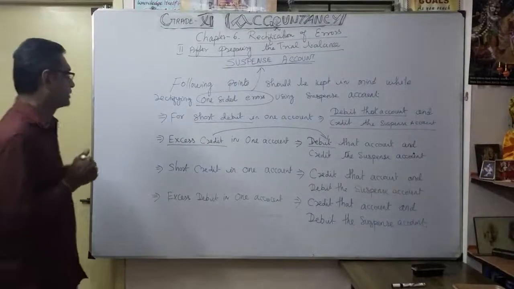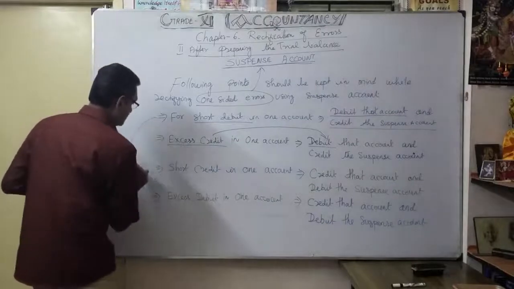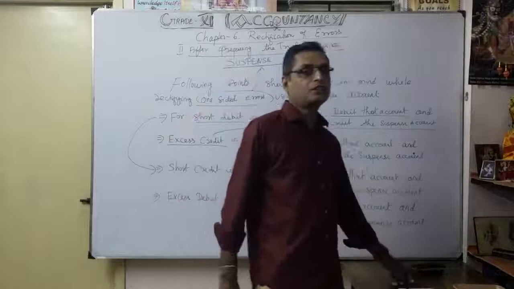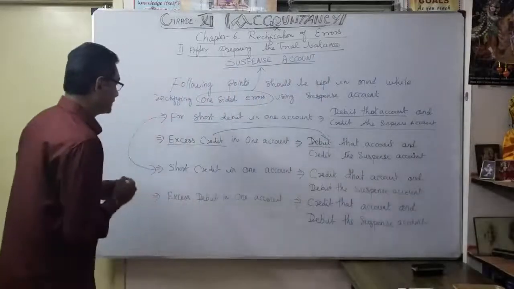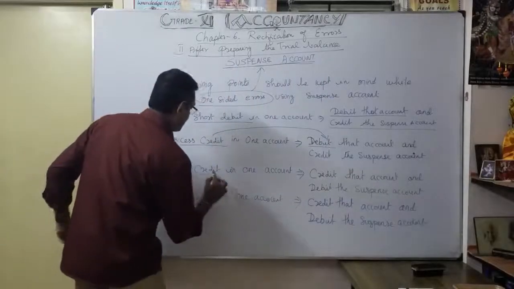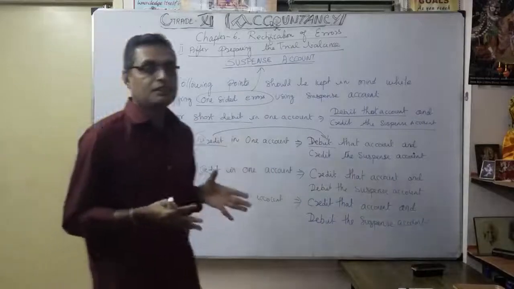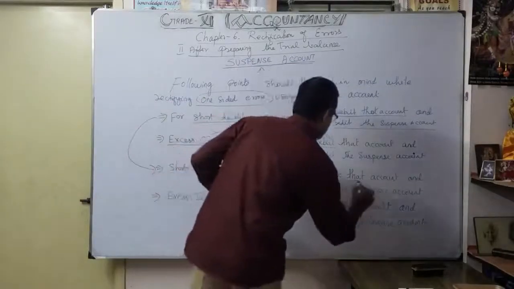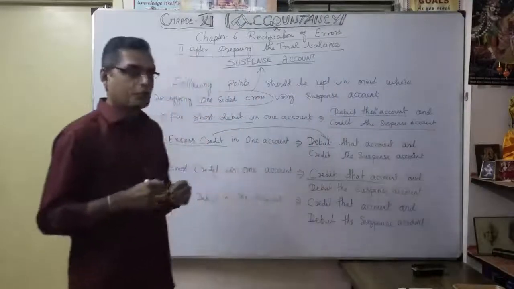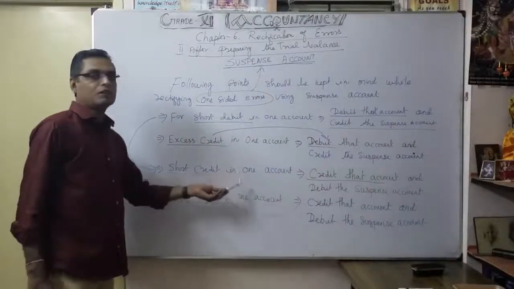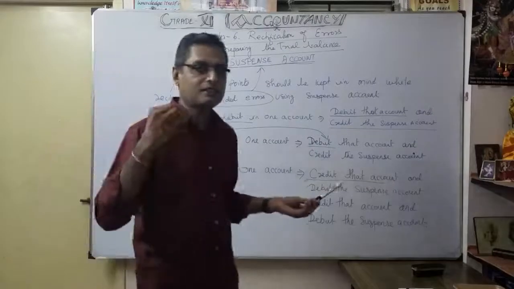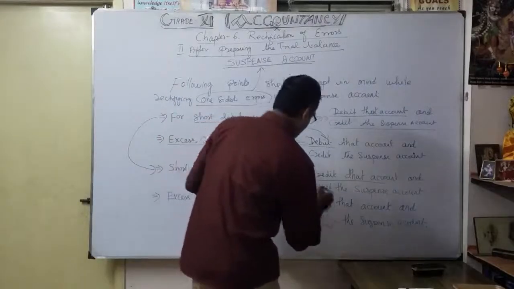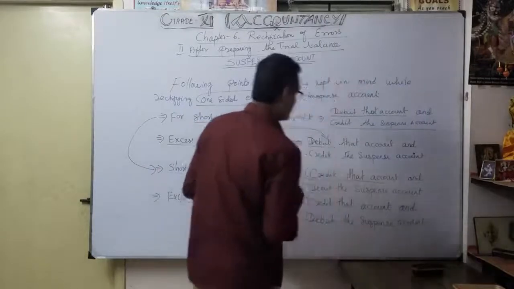Now, third is the comparison of this. Okay, short credit. See here, short credit. Like the short debit we discussed, here it is short credit. So naturally, as it is a short credit, where do you have to give the first effect? Credit that account first. Correct? Any short credit in one account, first you have to give the effect only on the credit side. So now on the debit side, you have to write the suspense account. Understood? That is the meaning of the debit side suspense account.